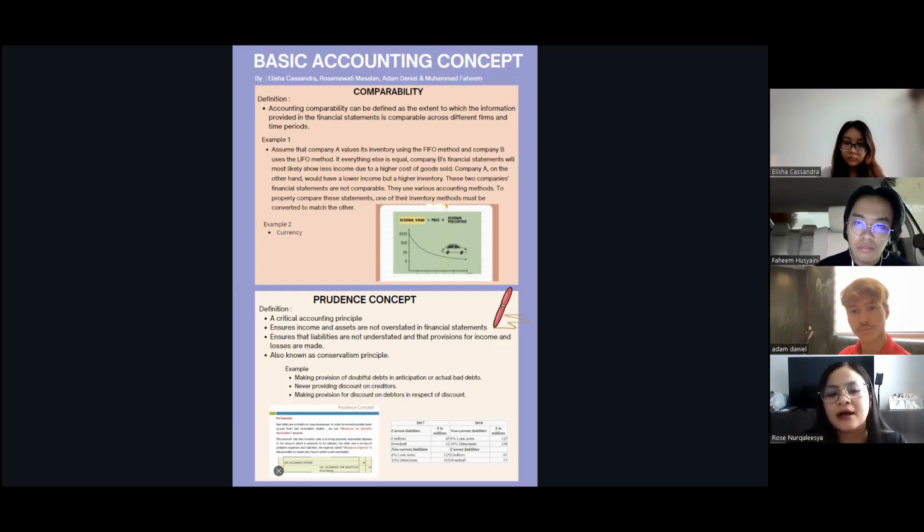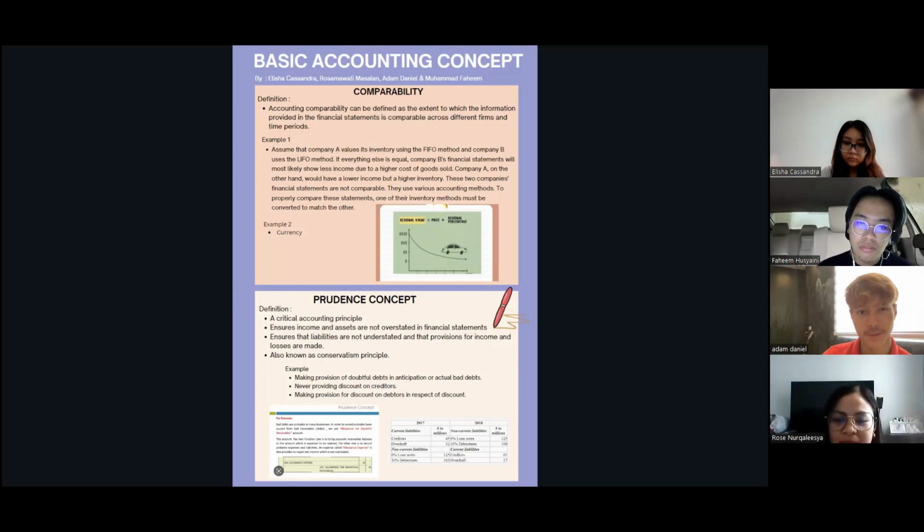For example, making provisions for doubtful debt in anticipation of actual bad debts, never providing discount on creditors, and making provision for discount on debtors. And this is the example of calculating the prudence concept.